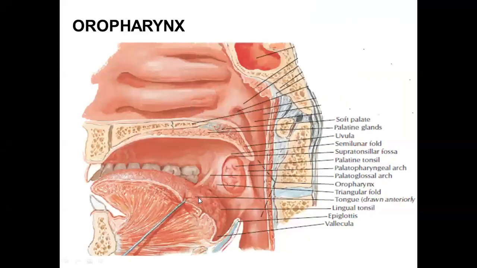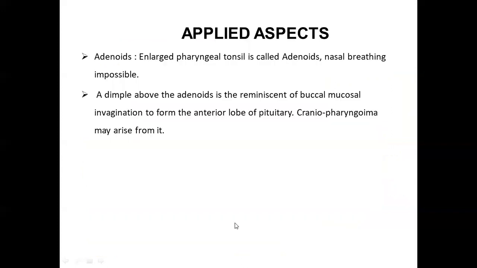Then the anterior wall of the oropharynx here. What does it present? We have a lymphoid aggregation here that is known as the lingual tonsils. The lingual tonsils, I have taught you the tongue, so you know that the lingual tonsil is formed by the lymphoid aggregation that is present underneath the mucous membrane of the posterior part of the tongue. Then the anterior wall shows this leaf-like cartilage that is known as the epiglottis. So we see the upper border of epiglottis here.